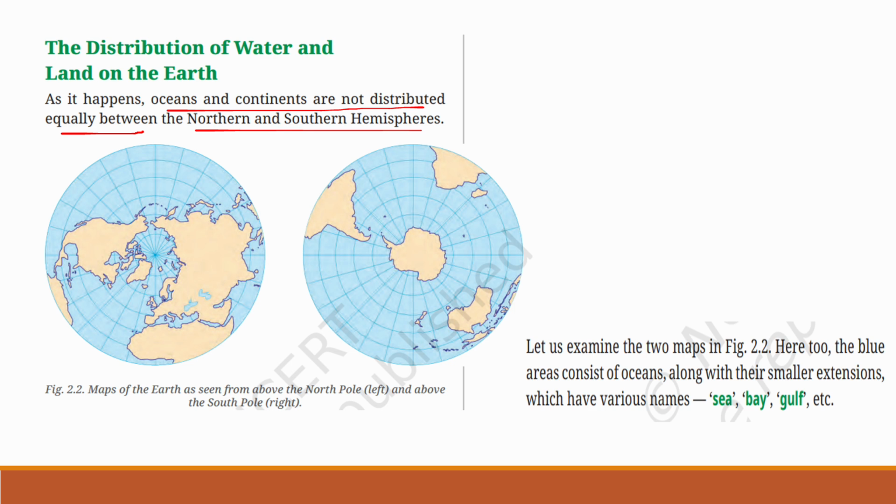See this picture, a map of the earth seen from above the North Pole. See the second picture. This is seen from above the South Pole. Let us examine the two maps. Here too, the blue areas consist of oceans along with their small extensions which have various names: sea, bay, gulf, etc. So the blue areas represent oceans.